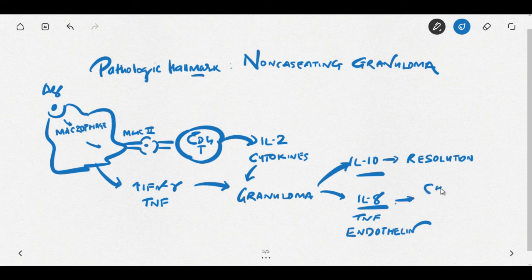So there will be progression to the fibrotic condition. This is the pathophysiology of sarcoidosis: how the granuloma develops and how it will resolve or undergo chronic disease or fibrosis. We halt this discussion here, and in the next session we will talk about different clinical features of sarcoidosis.